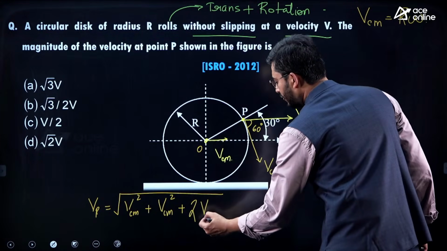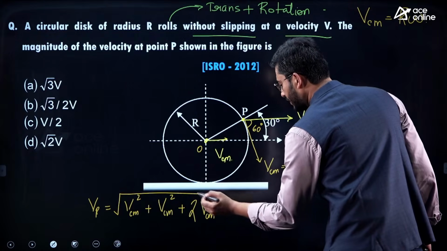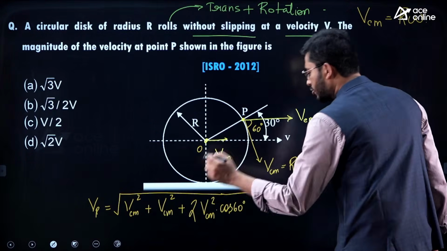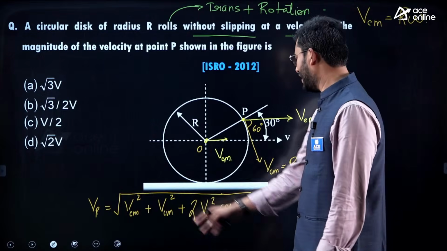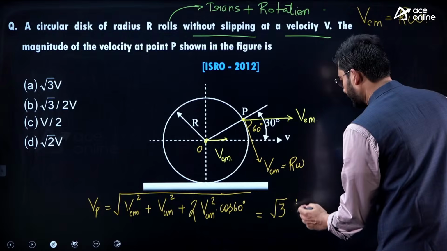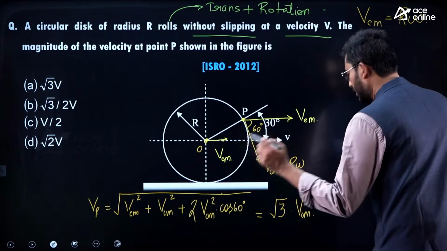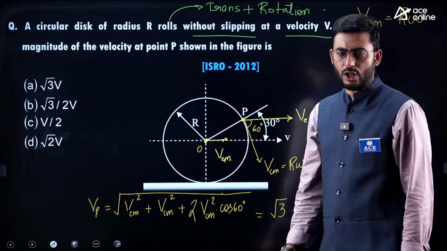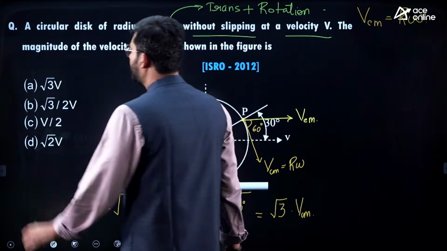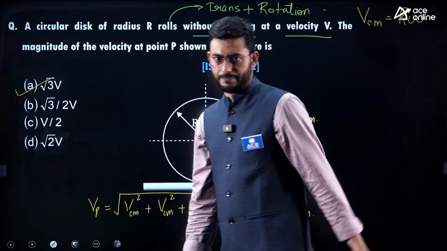Upon solving this, we get root 3 times VCM. That is, at point P the velocity will be root 3 times VCM, so option A is the answer.